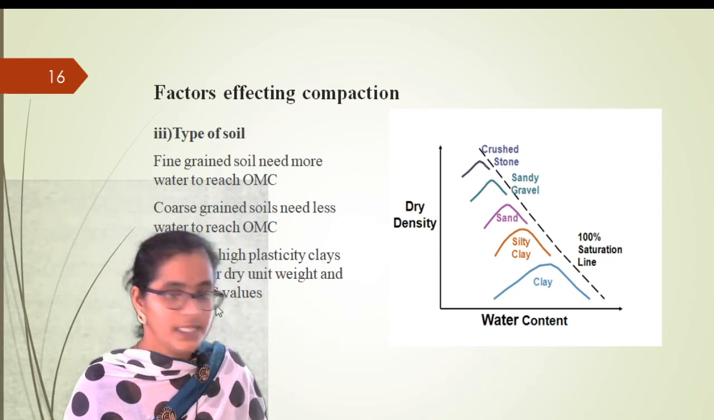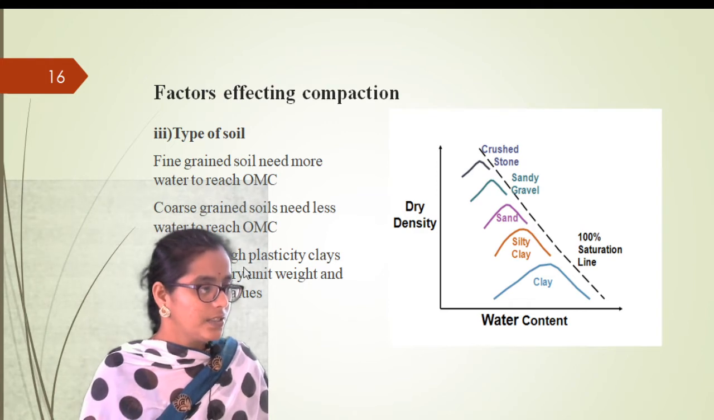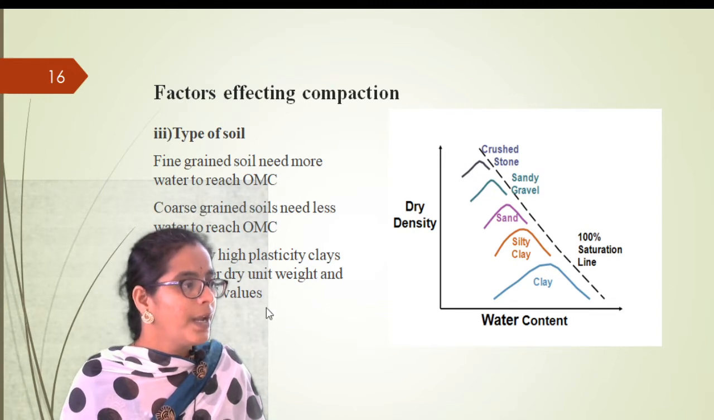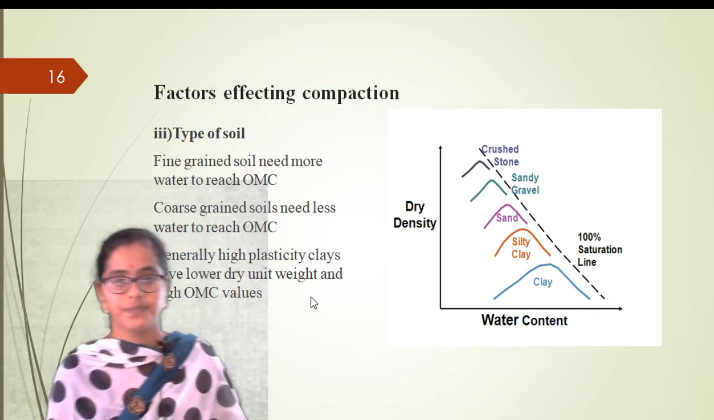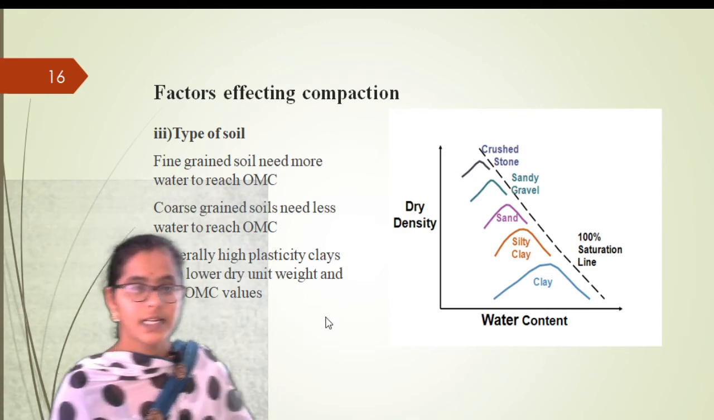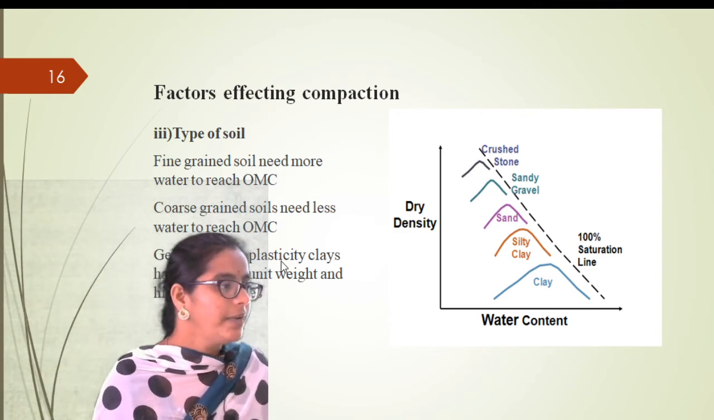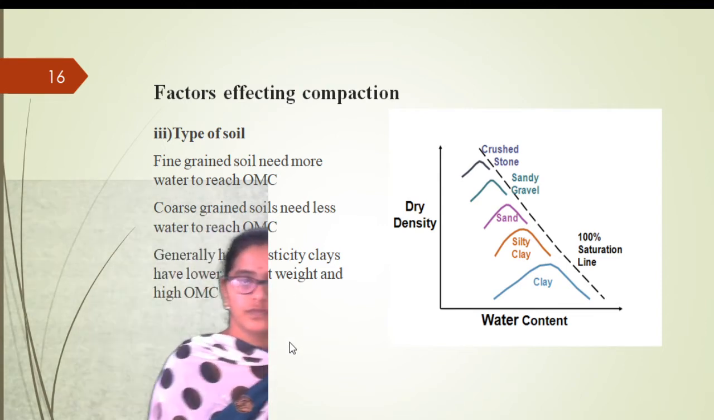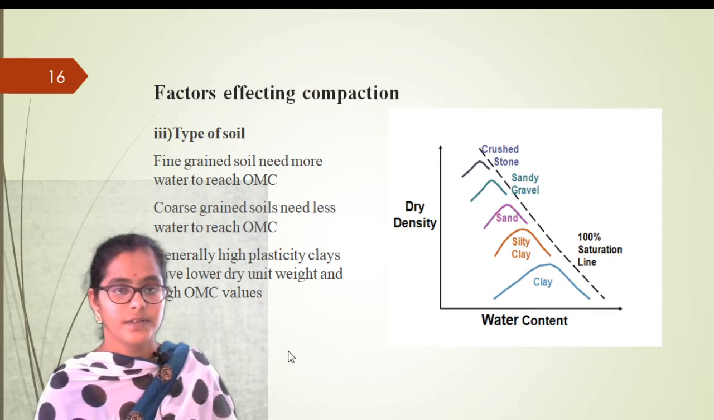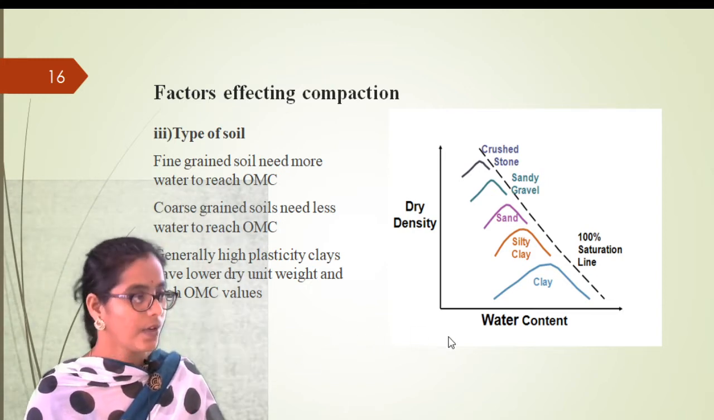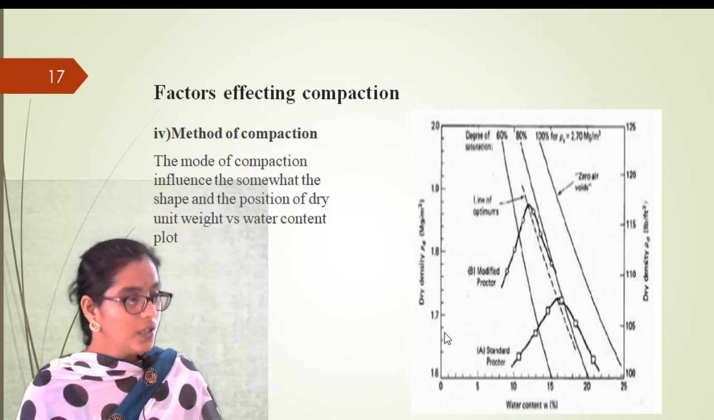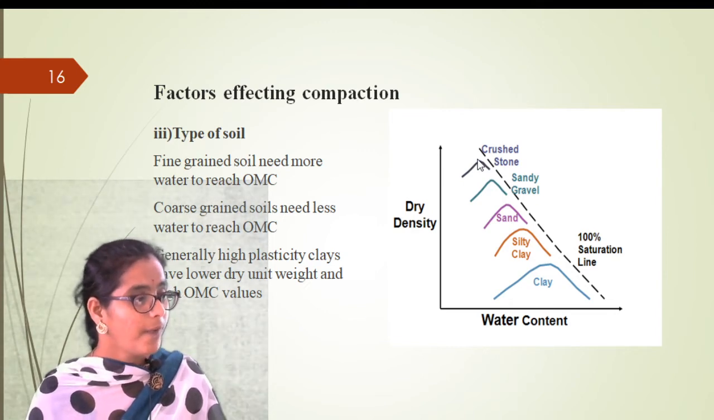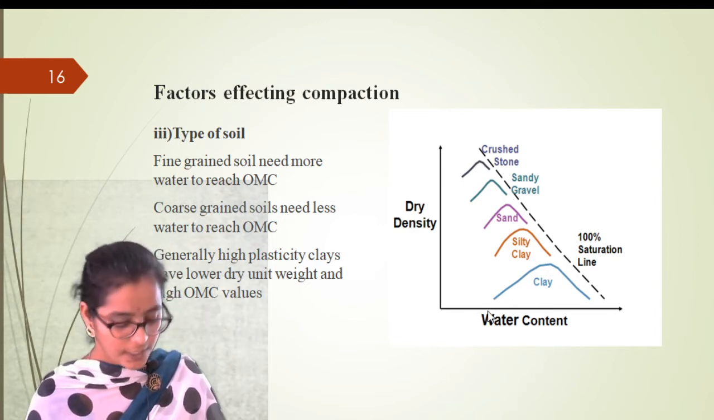Usually there is some change here. High plasticity clays have lower dry unit weight and high OMC values. These are like special soils, high plasticity clays. So coarse grained soils achieve the maximum density at the lower OMC itself.